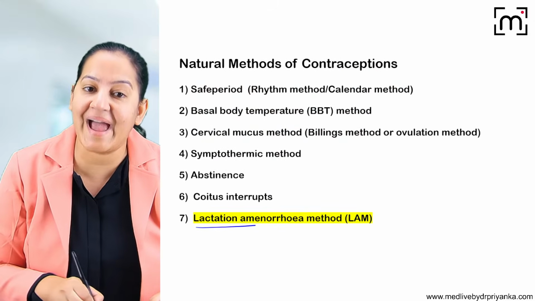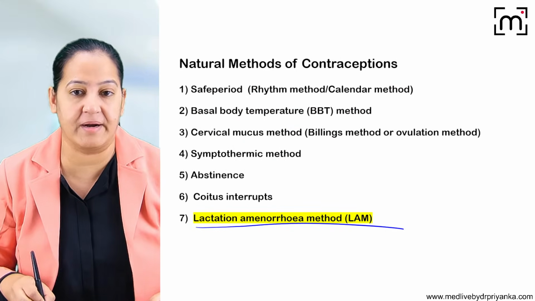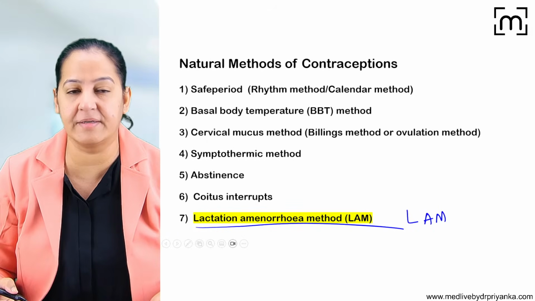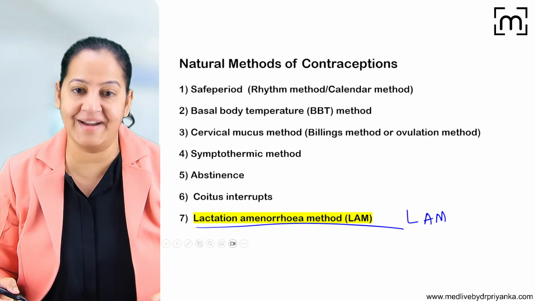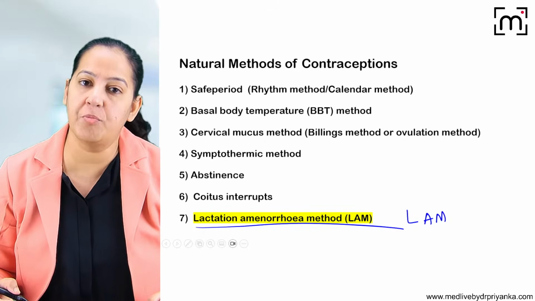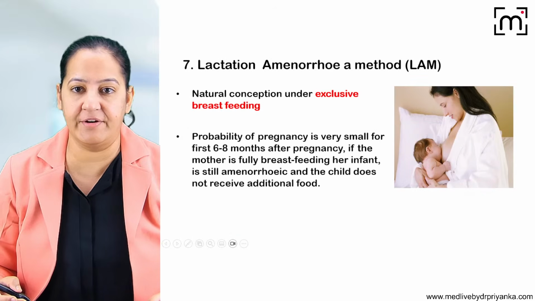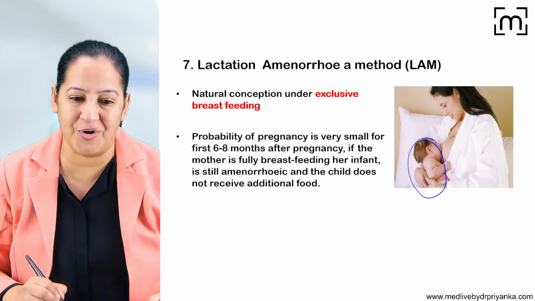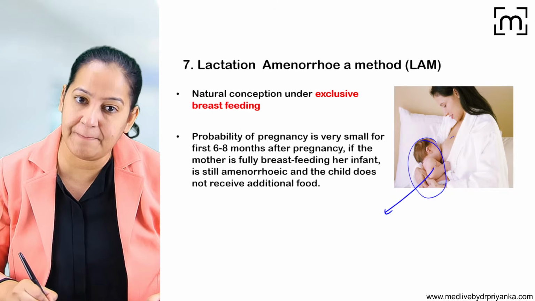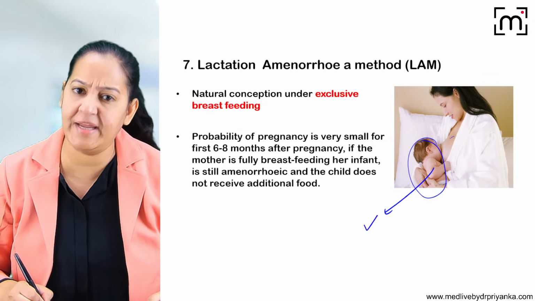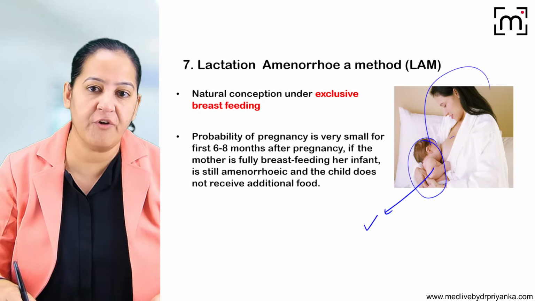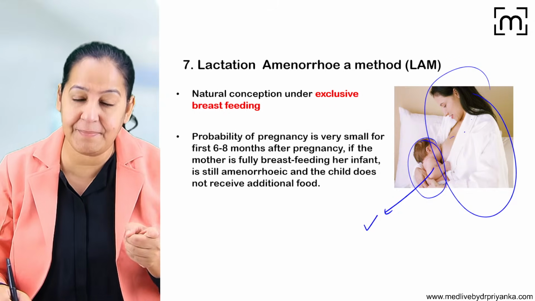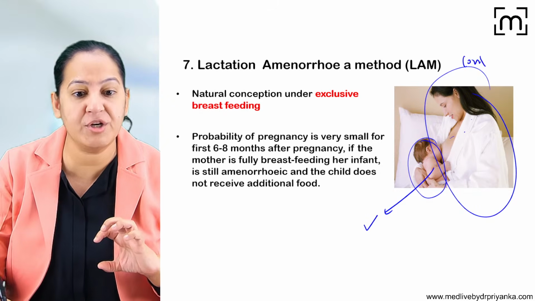And the last one is the lactational amenorrhea method, LAM. What do you mean by lactational amenorrhea method? Imagine a lady who was pregnant and she has just delivered the newborn. So today she delivered a newborn. Once she has delivered, what will she do? She will breastfeed the newborn. Breastfeeding is very good for the baby. We know that. It's very nutritious. Is it good for the mother? Yes, it's good for the mother also. Because she is lactating, she is getting contraception from that.